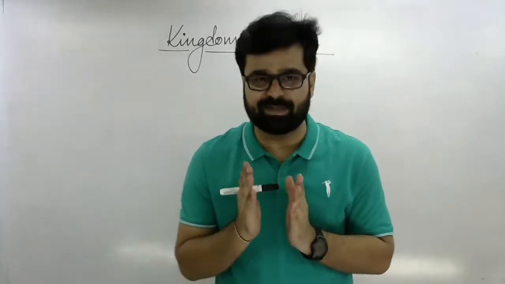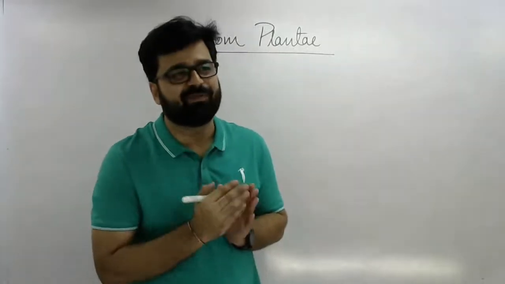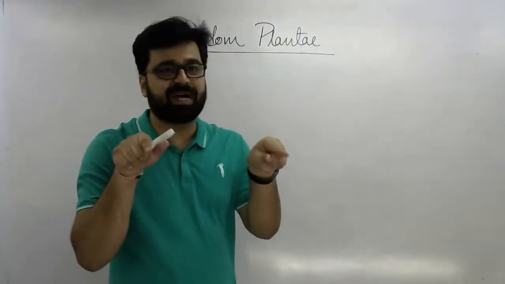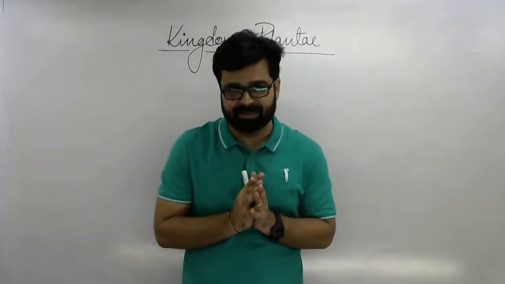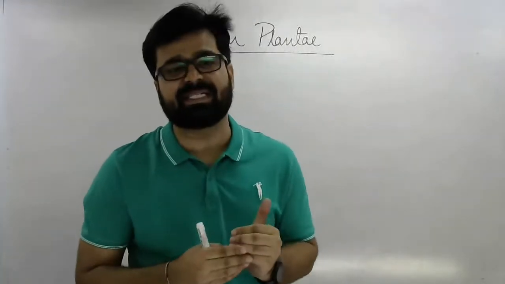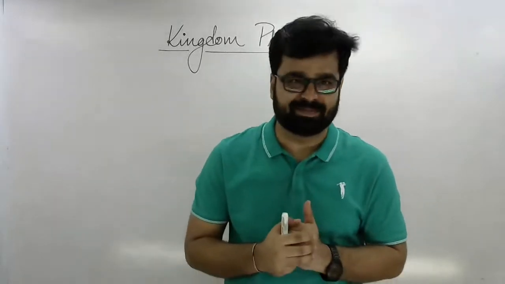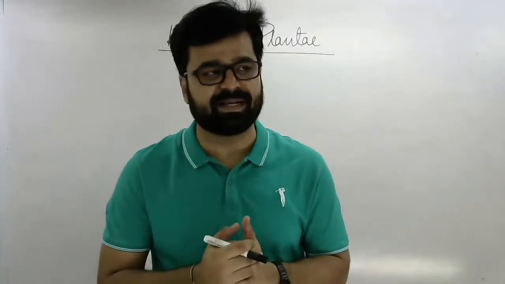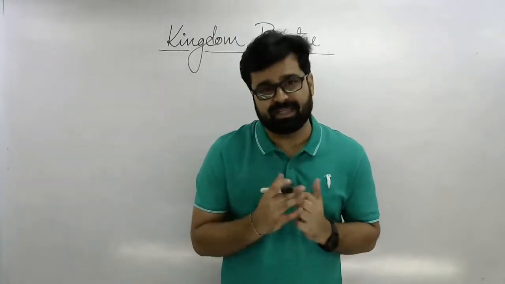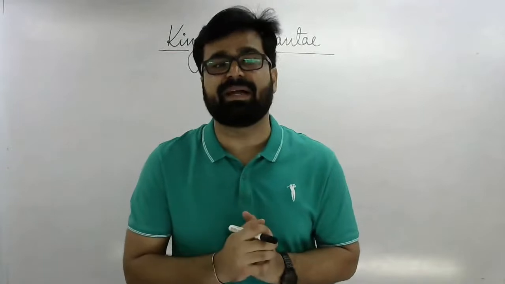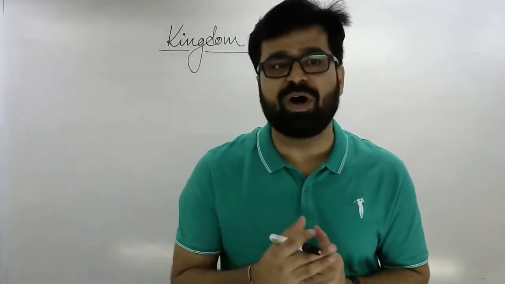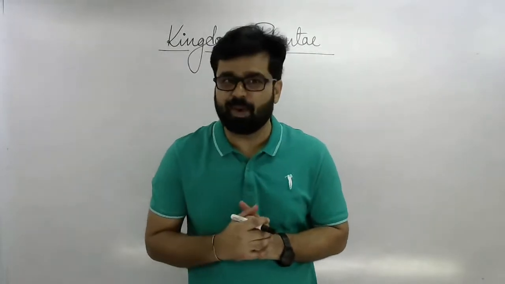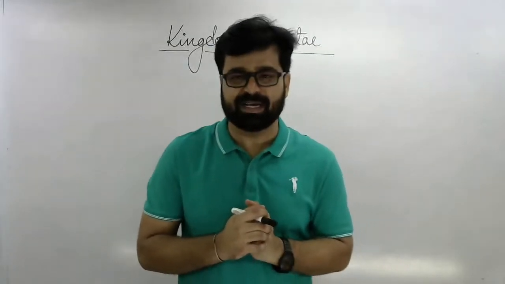Let's start with our today's topic. In the last class, we have just started, or we have studied about the flowchart of classification of kingdom plantae, right? Now today we will discuss each and every part in detail. Okay, kingdom plantae. Let's revise some points of kingdom plantae. Members of kingdom plantae, they are eukaryotes and they bear cell wall. Their cell wall is mainly composed of cellulose, right? Cellulose is a polysaccharide. Absolutely right.